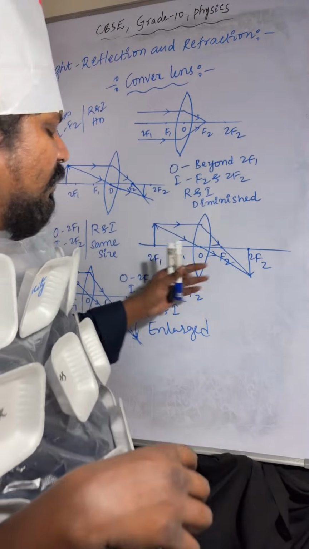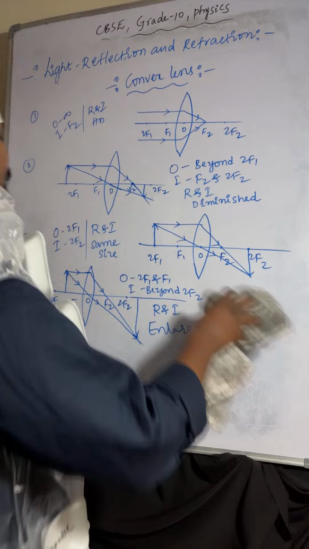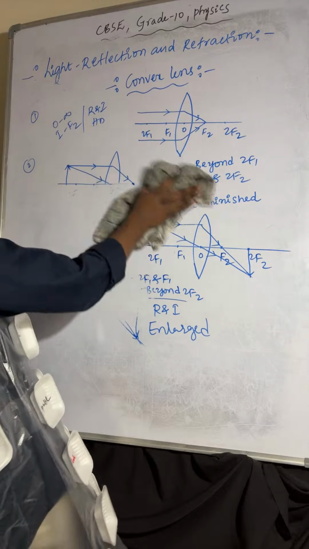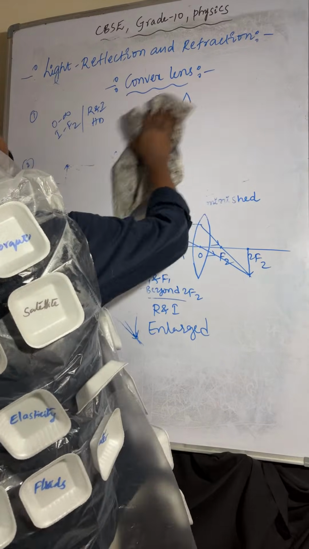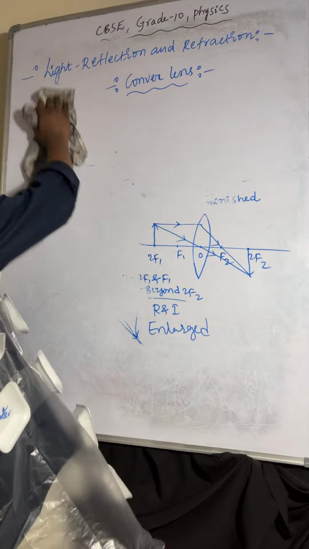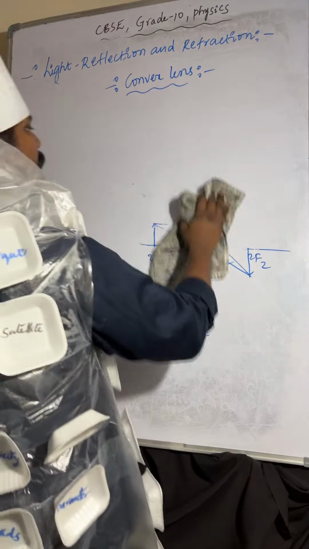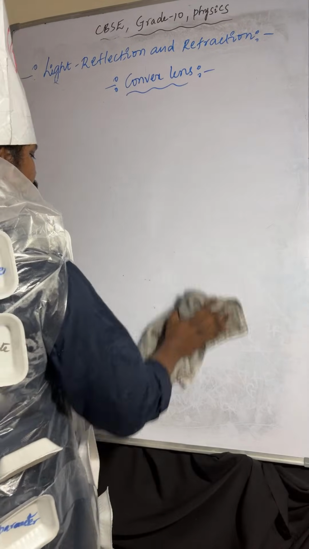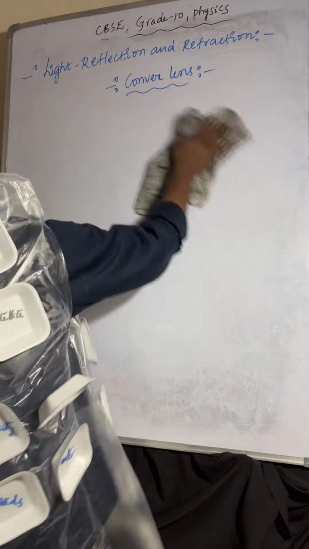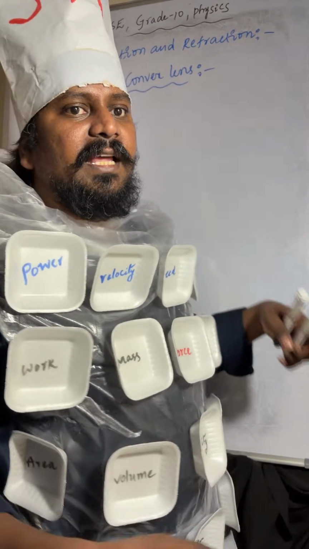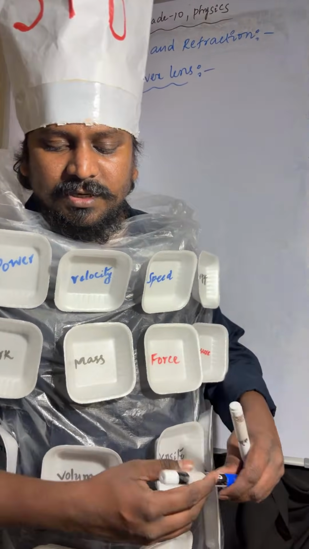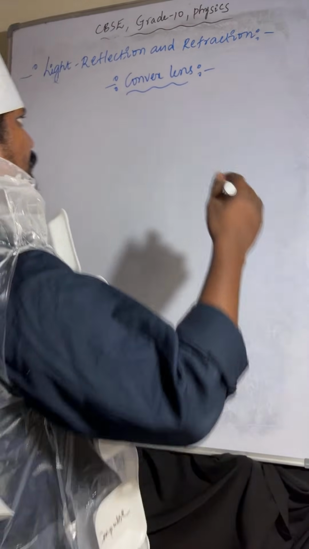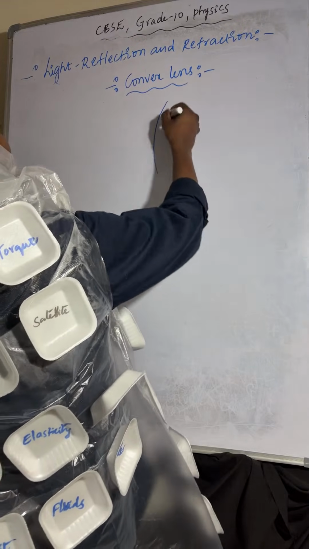So now remaining two image formations we'll discuss. So for the convex lens, two image formations are there. One is object is placed at F. Okay, so convex image formations.